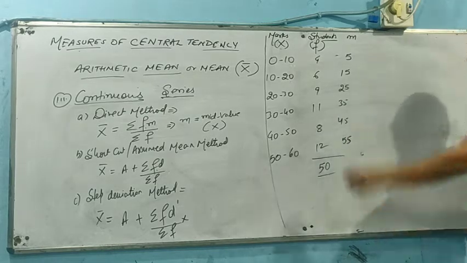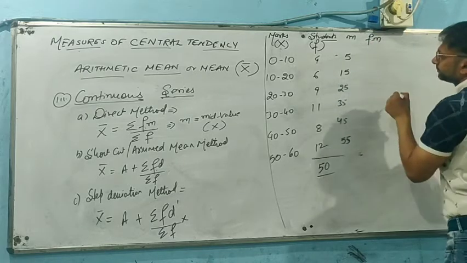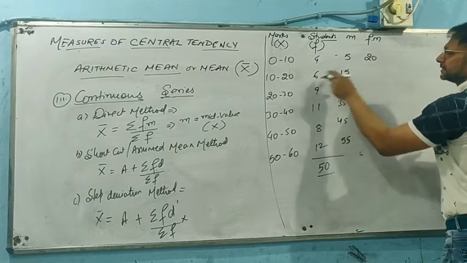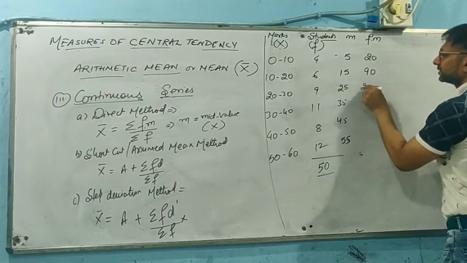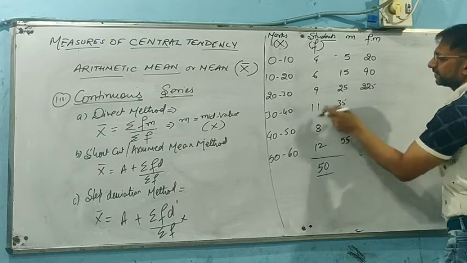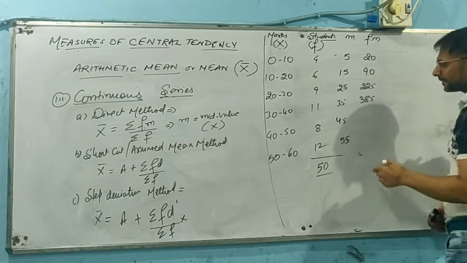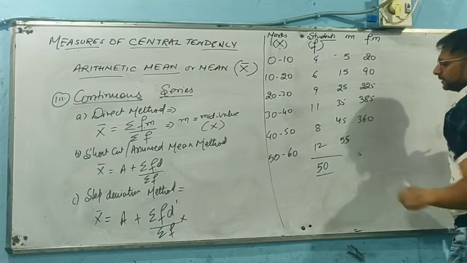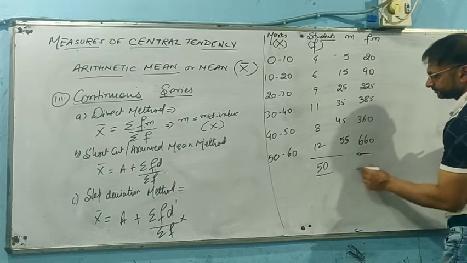What we are going to do now? We are going to find out the product f into m, which will be 4 into 5, say 20, 6 into 15, say 90, 25 into 9, say 225, 35 into 11, say 385, 45 into 8, say 360, and 55 into 12, say 660.